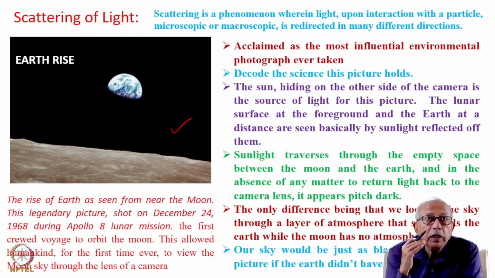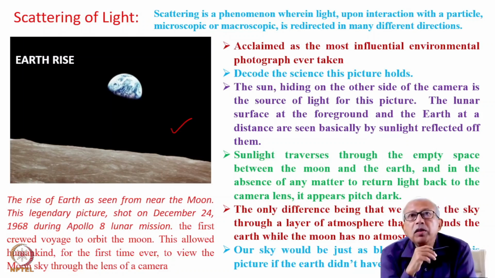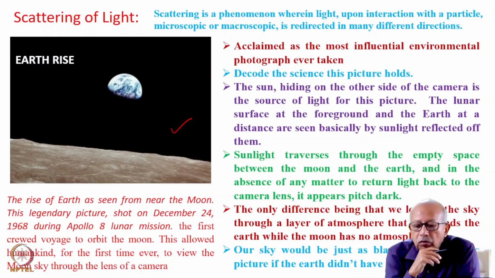This allowed humankind for the first time ever to view the moon sky through the lens of a camera. Acclaimed as the most influential environmental photograph ever taken, this actually holds a wealth of scientific information.